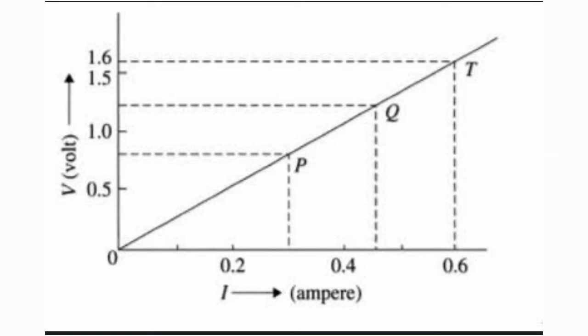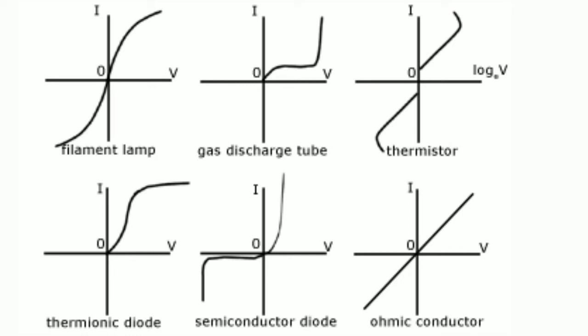An ohmic conductor, which obeys Ohm's law, has constant resistance when voltage is varied across the current. That is, the graph is a straight line, and non-ohmic conductors do not follow Ohm's law and have their own characteristics. For example, semiconductors like diodes and transistors are non-ohmic conductors, as well as bulb filaments.